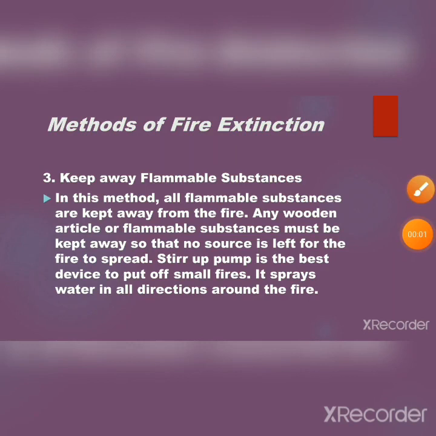Third one, keep away flammable substances. In this method, all flammable substances are kept away from the fire. Any wooden articles or flammable substances must be kept away so that no source is left for the fire to spread. A stirrup pump is the best device to put off a small fire. It sprays water in all directions around the fire.